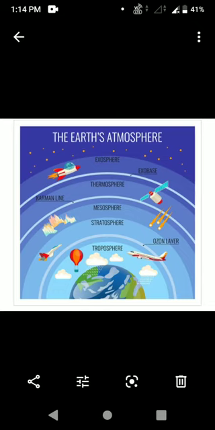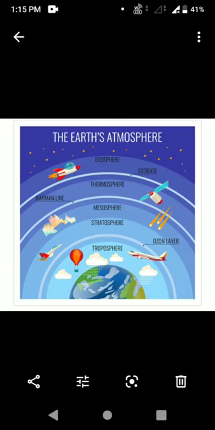Okay. Do you know the structure of the atmosphere? Structure means what? Adukku. The atmosphere is thick near the Earth's surface and thins out until it eventually merges with space. The 5 atmospheric layers are troposphere, stratosphere, mesosphere, thermosphere and exosphere.